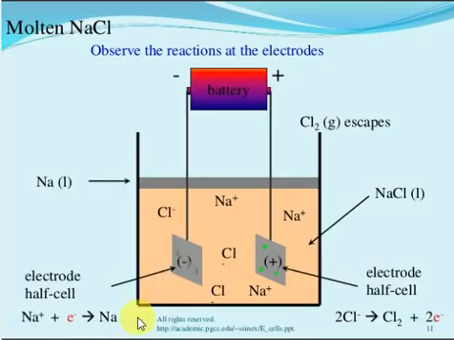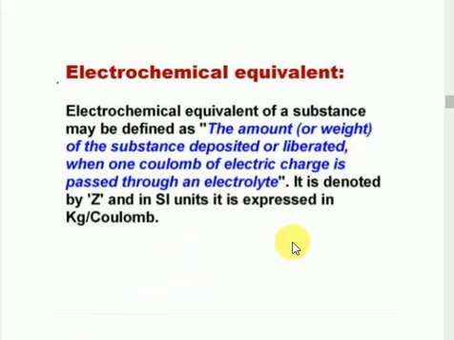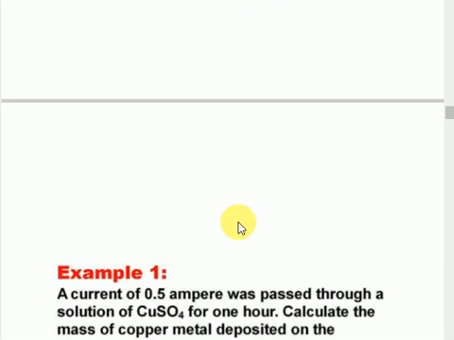So don't be confused. Just imagine here, half a mole of sodium will be deposited, and the corresponding amount of chlorine gas will be liberated. The amount of sodium deposited depends upon how much electricity passes through the electrodes. No confusion, no. Remember, the next one is the electrochemical equivalent.